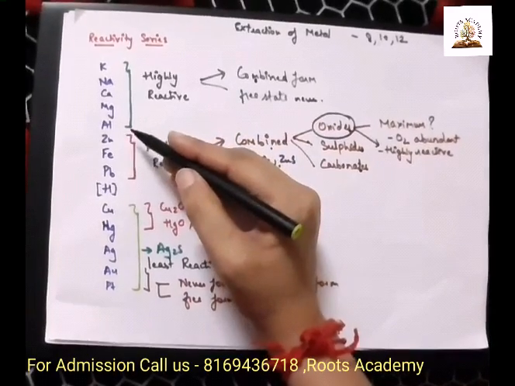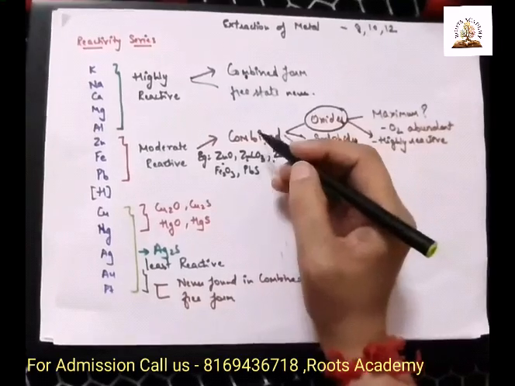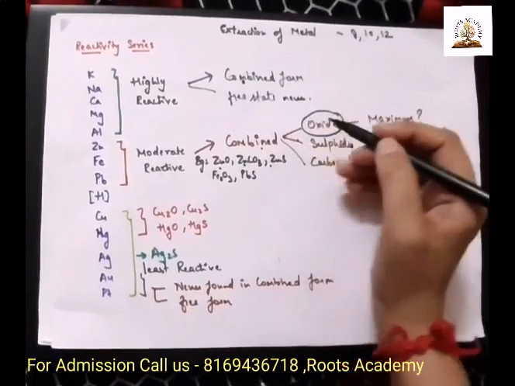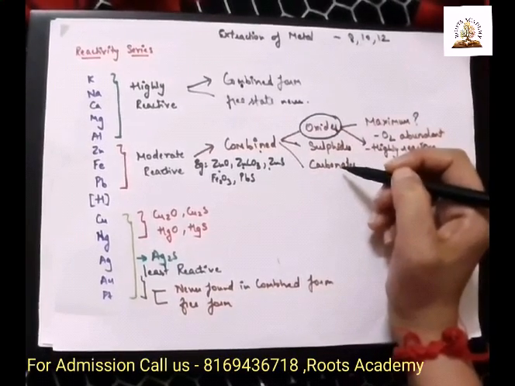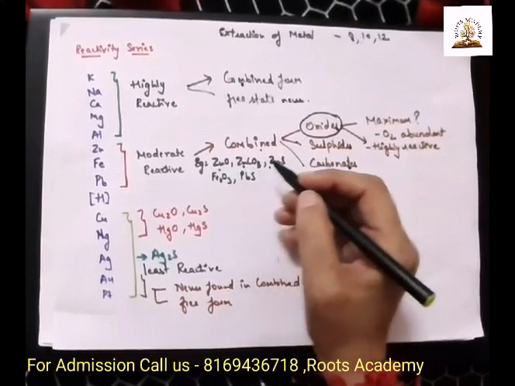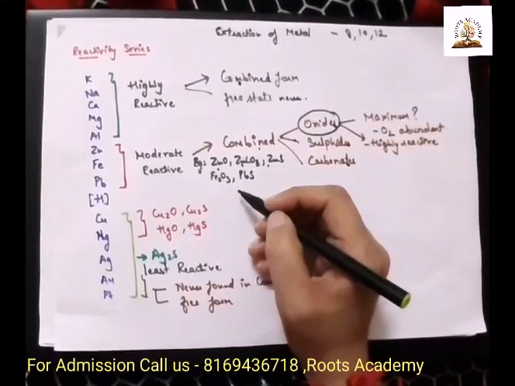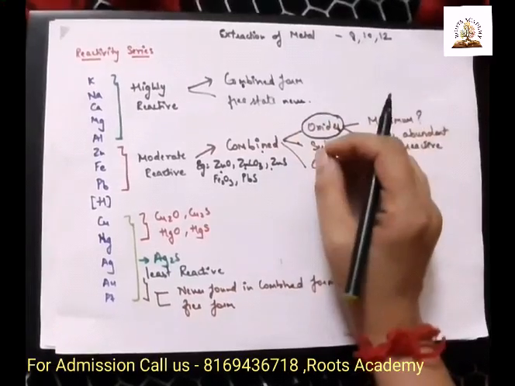Whereas the metals from zinc to lead are moderately reactive, and you get them in combined form. Generally, we get them in oxide, sulfide and carbonate forms. For example, zinc oxide, zinc carbonate, zinc sulfate, iron oxide and lead sulfide. Generally, we get oxides in maximum form.